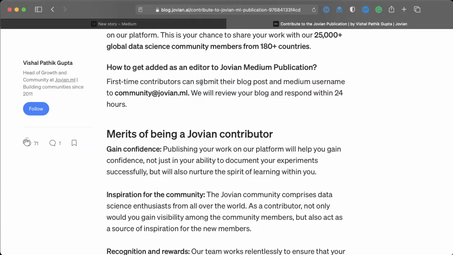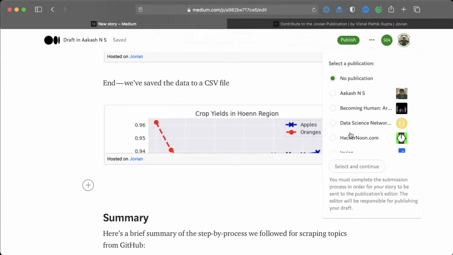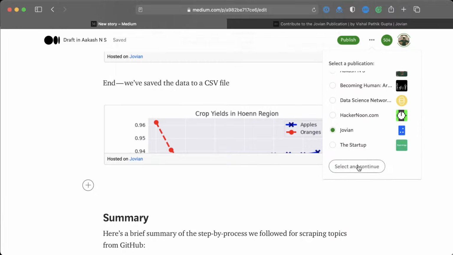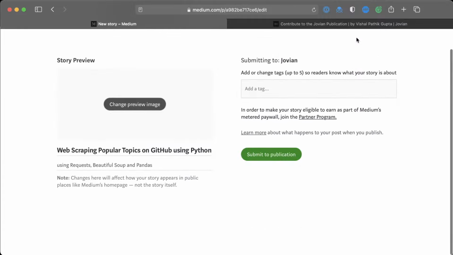We will add you as a writer to the Jovian Medium publication. Once we add you as a writer, then you will be able to see this option, add to publication. Then you go back to your post, click add to publication, select Jovian, and then click select and continue. And once it is sent to us, we will review it. We may suggest some minor changes.